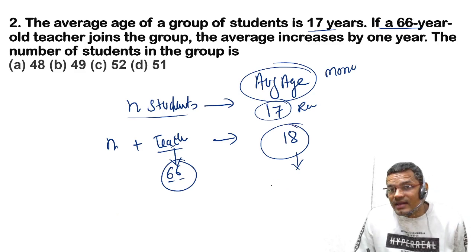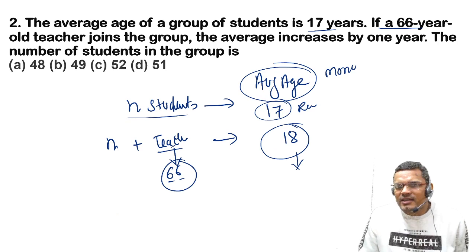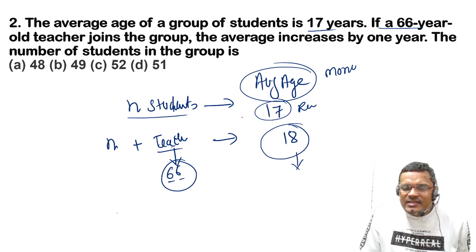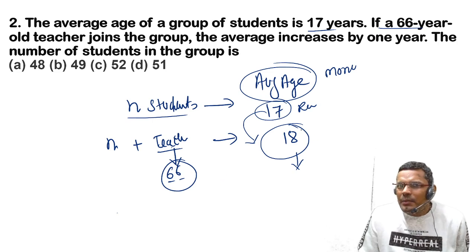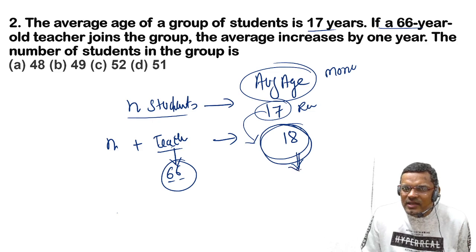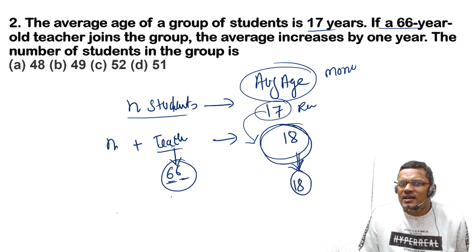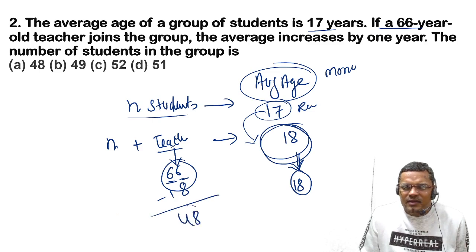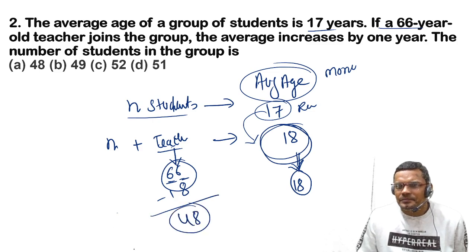So what did teacher do? He has distributed 1 rupee to each student and kept 18 rupees for himself also. So he has kept 18 rupees for himself, and what he has total? 66. So 66 minus 18, this is 48, right? This is 48.